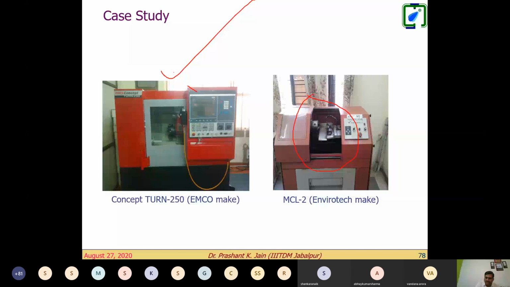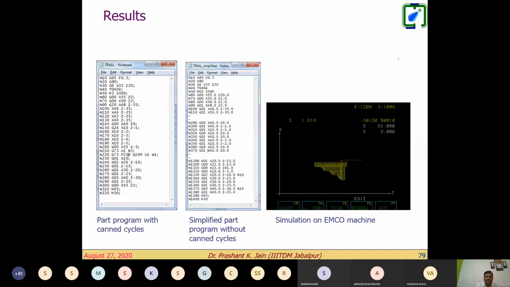So what we did is we developed this utility and wrote the part program on the basis of canned cycle. This is the program with the canned cycle. You can see over here, G73 we apply here, and we take it to Q290. Up to this point, this is the canned cycle, right?